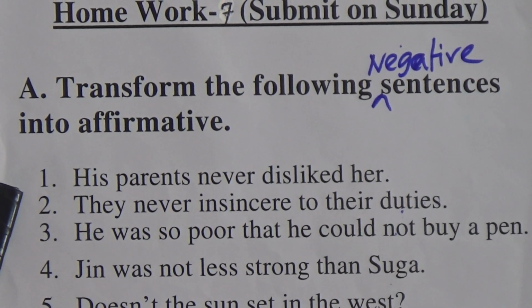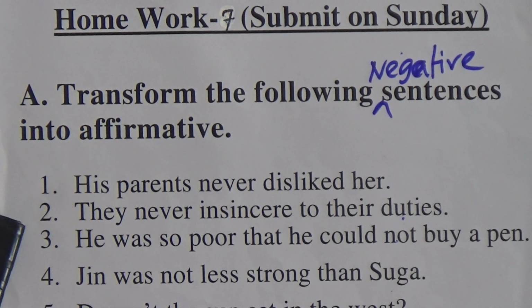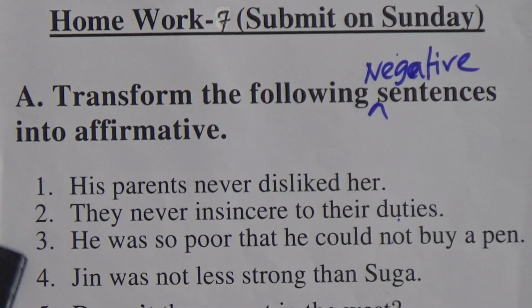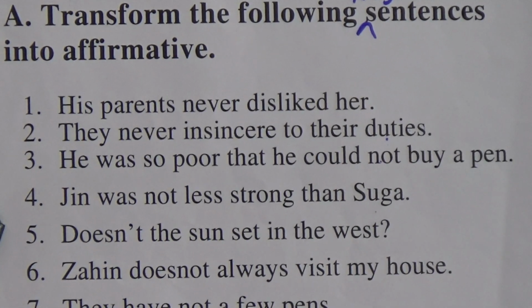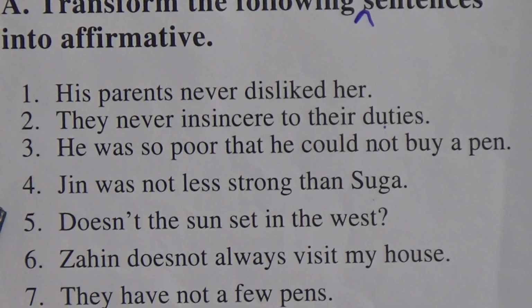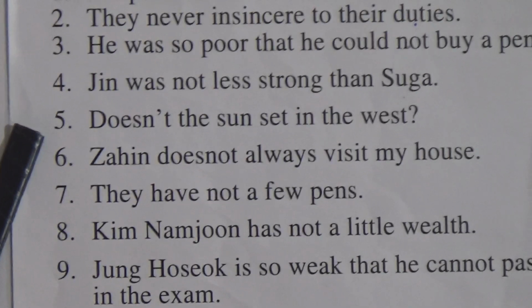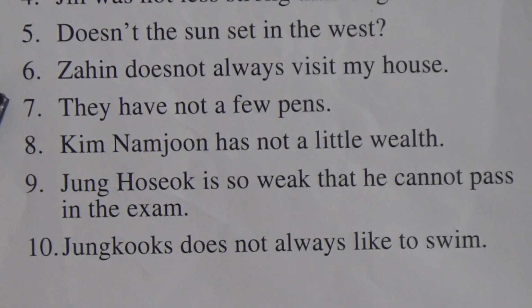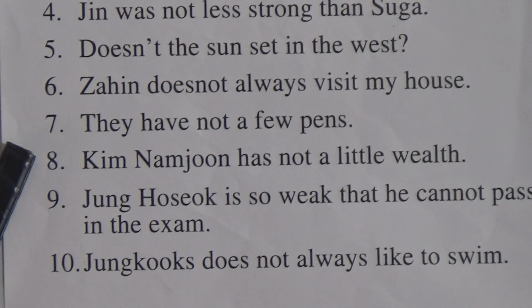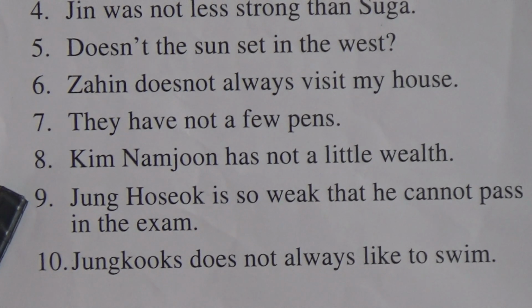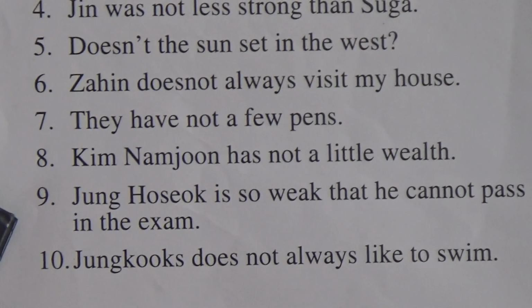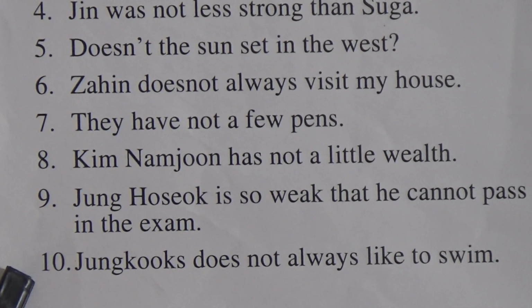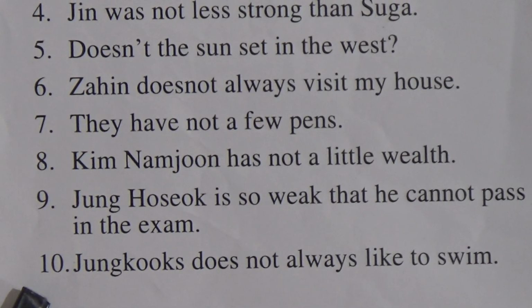Okay, see, his parents never disliked her. Number 2, they never insisted to the duties. Number 3, he was so poor that he could not buy a pen. Jin was not less strong than Suga. Doesn't the sun set in the west? Jahin doesn't always visit my house. They have not a few pence. Kim Namjoon has not a little wealth. Jang Hosek is so weak that he cannot pass in the exam. 10. Jungkook doesn't always like to swim.